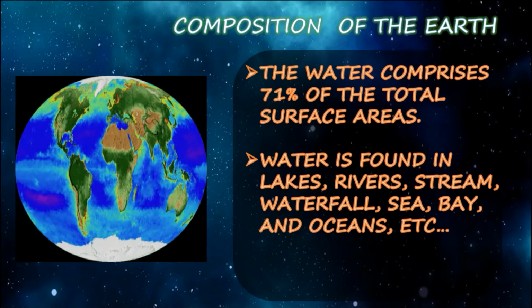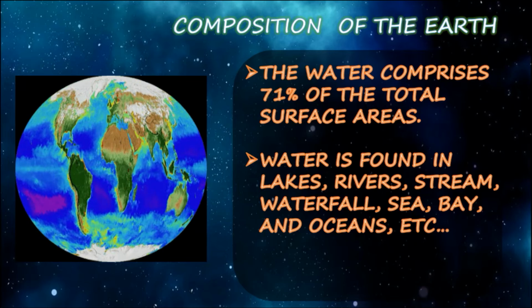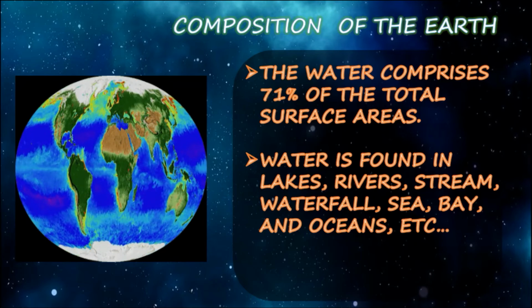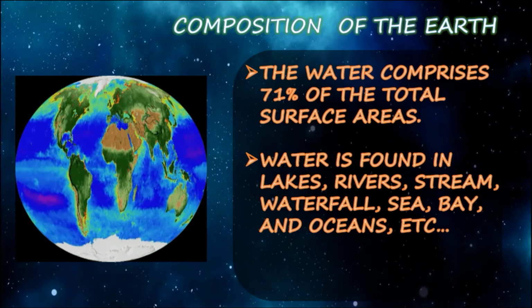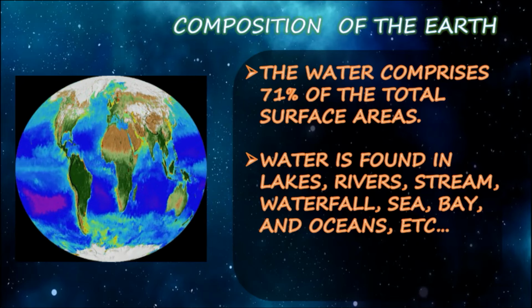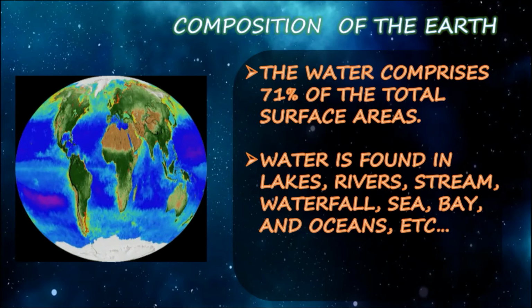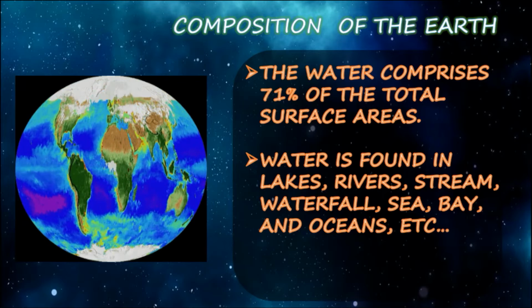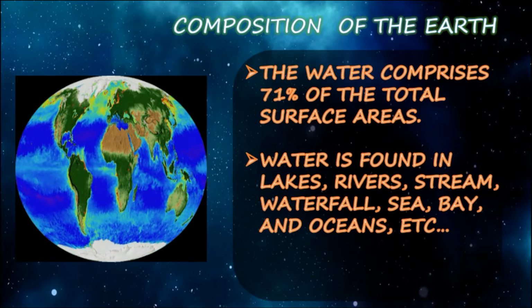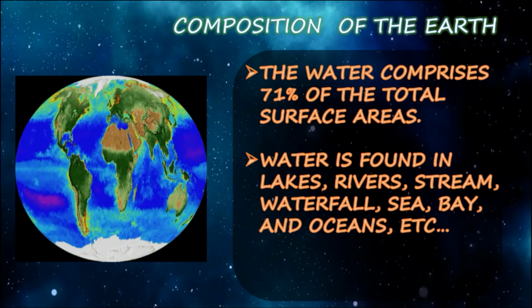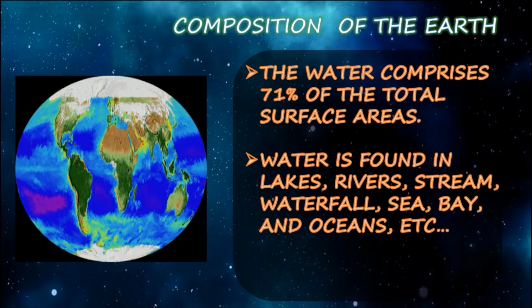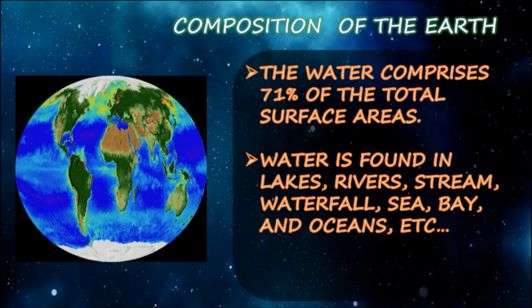29.2 percent of earth's surface is land consisting of continents and islands. The remaining 70.8 percent is covered with water, mostly by ocean, seas, gulfs, and other salt water bodies also, right? Earth's atmosphere consists mainly of nitrogen and oxygen. Here we can find the lakes, rivers, and streams, waterfalls, sea, bay, and oceans, etc.